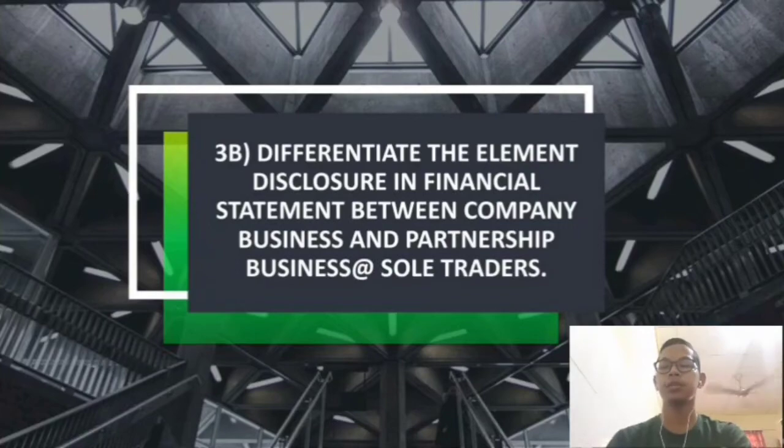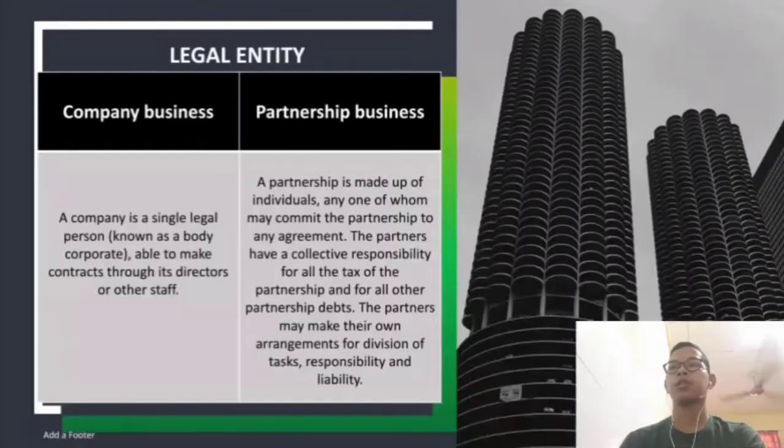Today I would like to present about differentiating the element disclosure in financial statements between company business and partnership business or sole traders. The first of all is legal entity. For a company business, a company is a single legal person, which is known as a body corporate. It is able to make contracts through its directors or other staff.